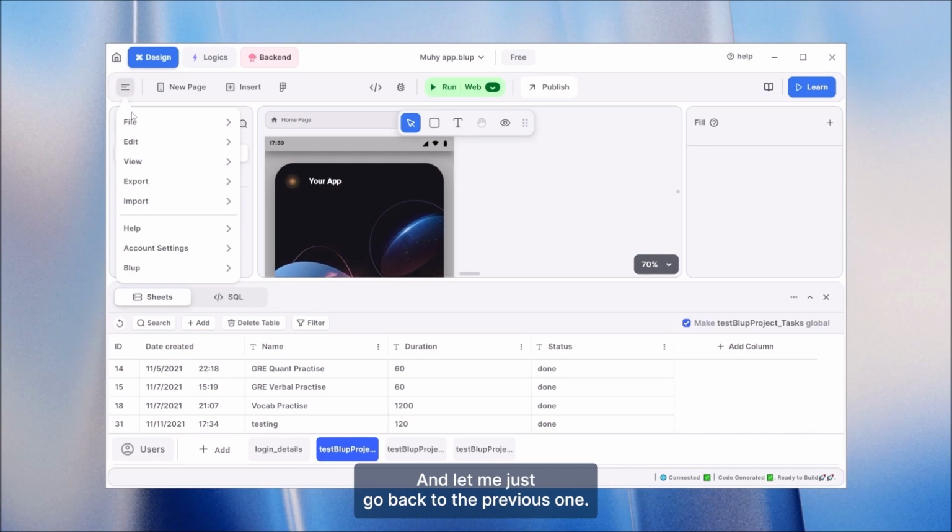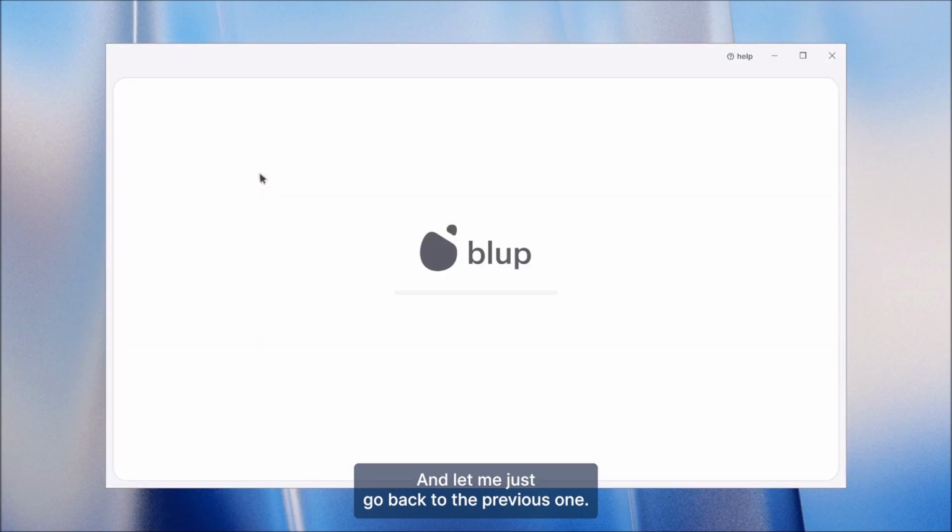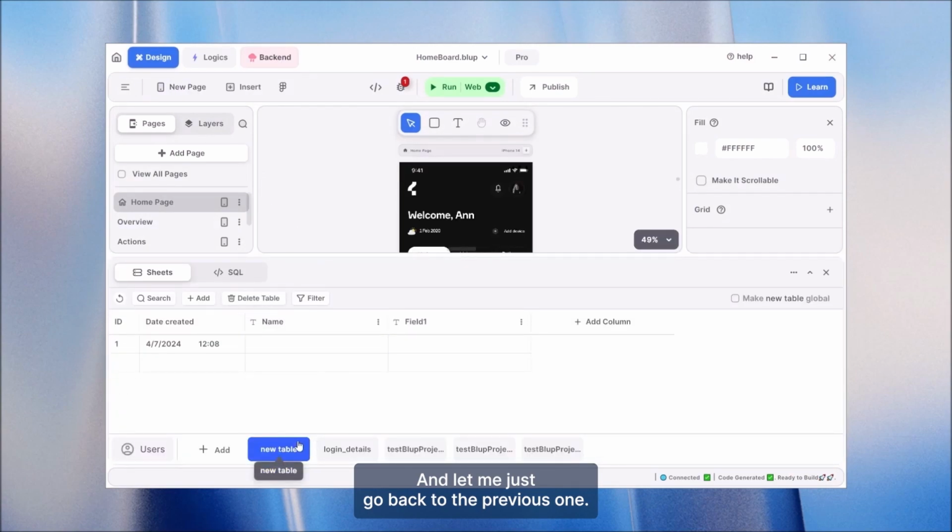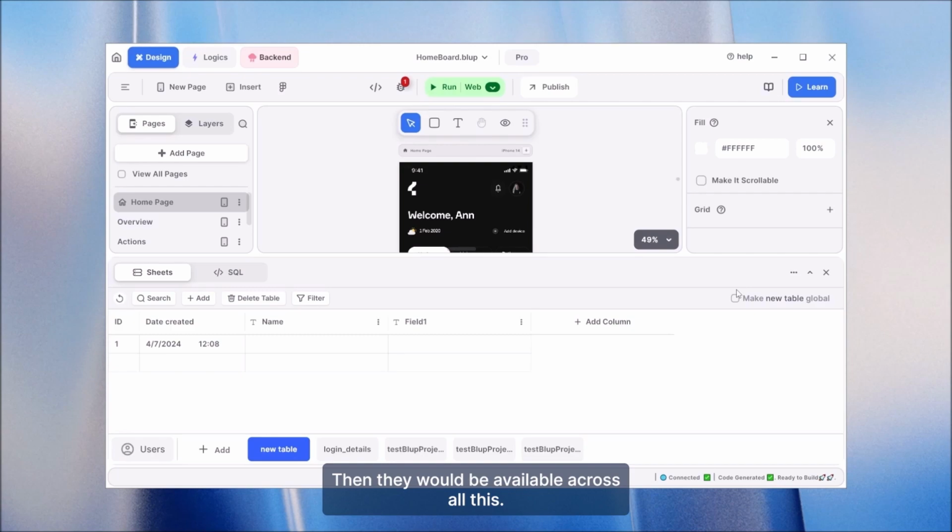And let me just go back to the previous one. You could see the new table is over here. Also remember, the global feature only works within an account. If you log in with a different account, then the tables will not be visible. If it is the same account and you have made them global, then they would be available across the projects as I have just shown.